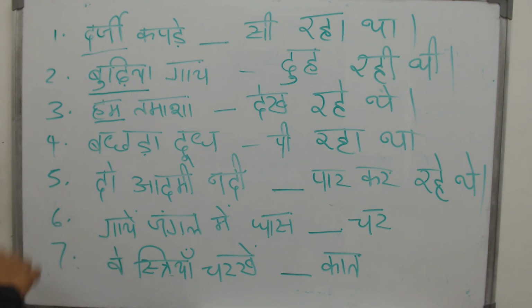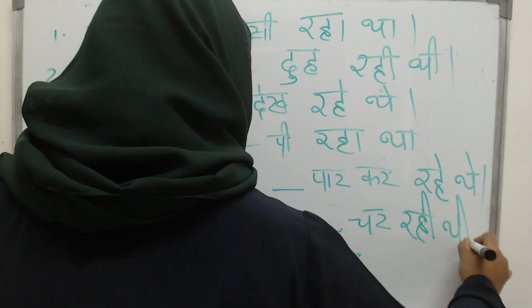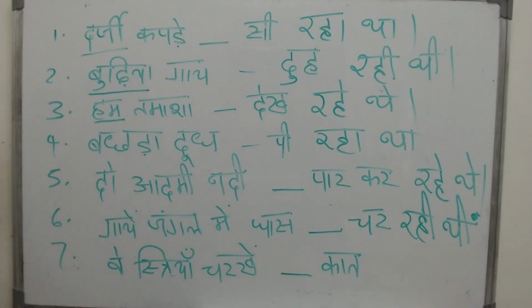The cows are grazing in the jungle. They are eating the grass and doing all that stuff. So it is गाय. गाय is what? It is female, but there are many female. So what will you write? चर रही थी. Look at the seventh sentence.